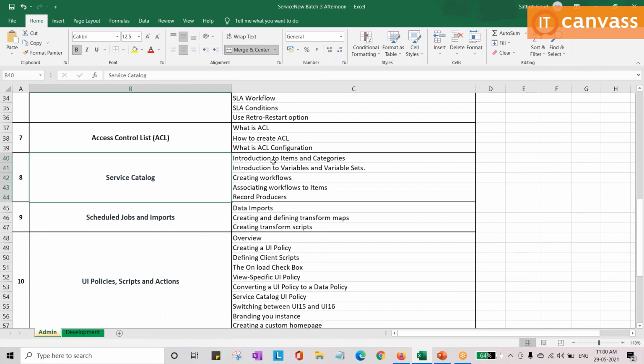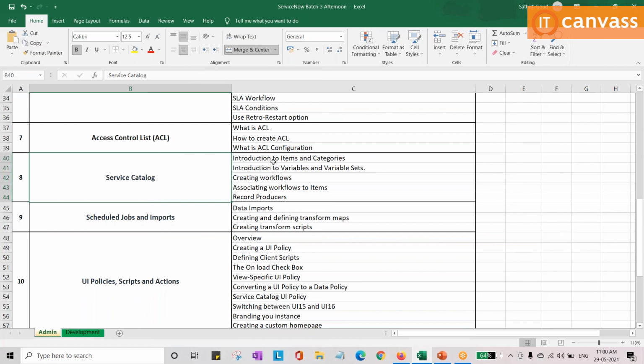Okay, so that is out of the box. Don't forget this terminology, out of the box. Some tools will call it vanilla, but in ServiceNow we call it OOTB, out of the box. It means functionality which is already designed by ServiceNow. If you want to customize, you can customize.